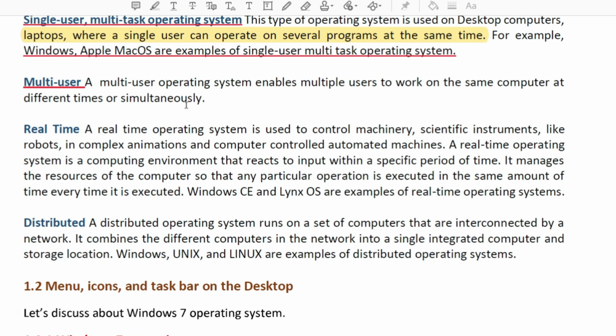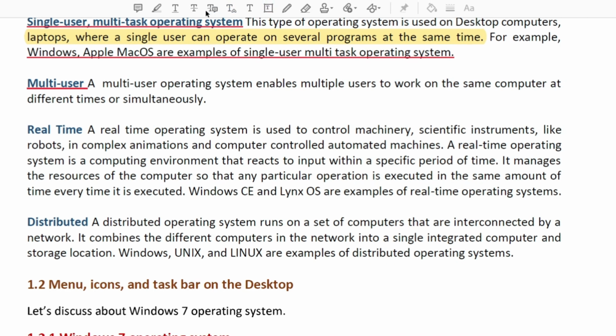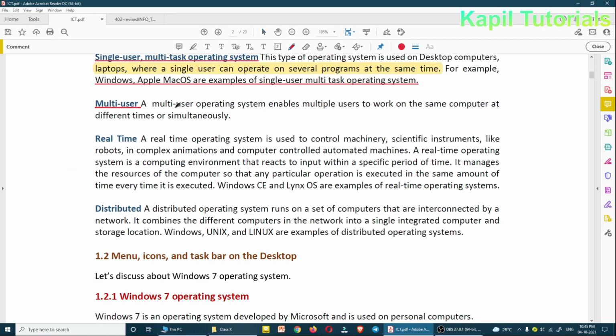That means in this, actually, what happens is, like this is a main computer, and with the main computer different users are working. Suppose these are different users. So these are the different nodes, you could say.